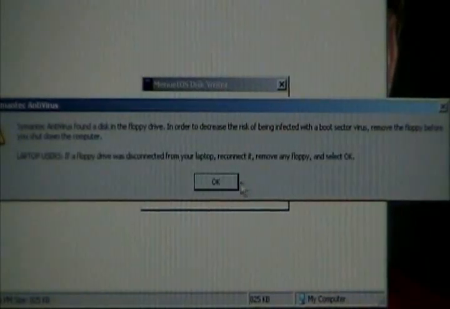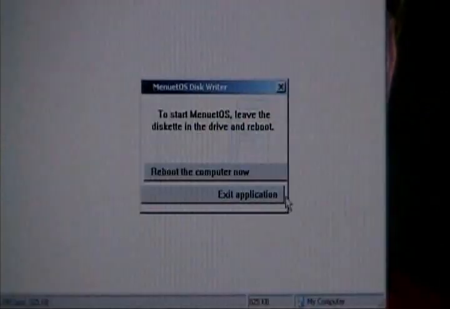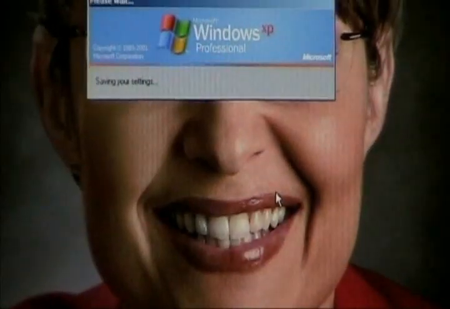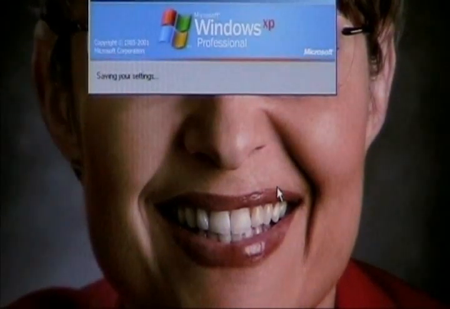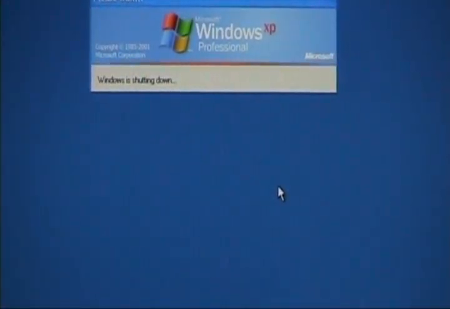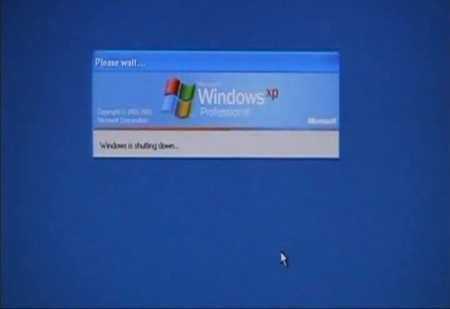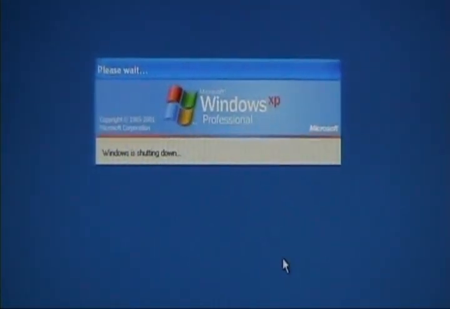Most people, when you reboot, you're going to have to get into your BIOS so it'll boot off the floppy, and that's usually going to be the Escape button or F12 or something of that nature. And we're going to do that too.